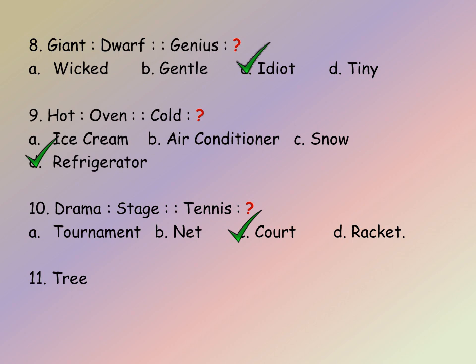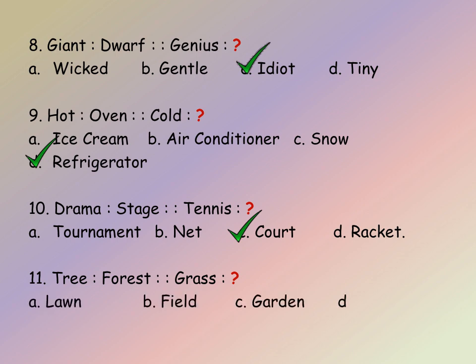So let us go to the 11th question. Tree, forest, grass, we have to find. So the second one consists of the first one. So this is the analogy here. Let us see the options. A, lawn, B, field, C, garden, and D, farm. So the forest consists of trees. In the same way, lawn consists of grass.